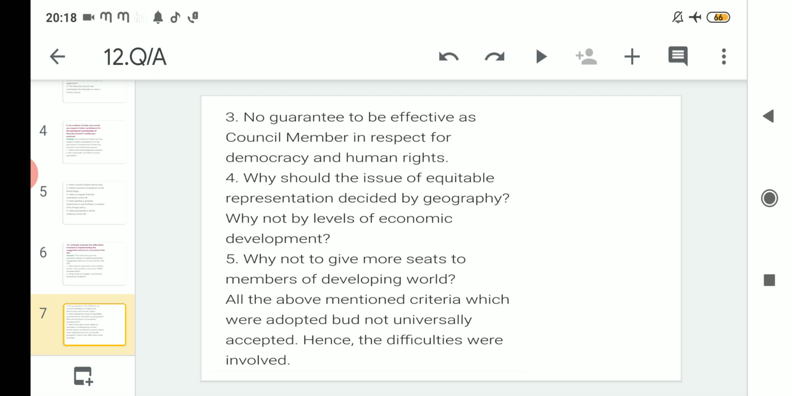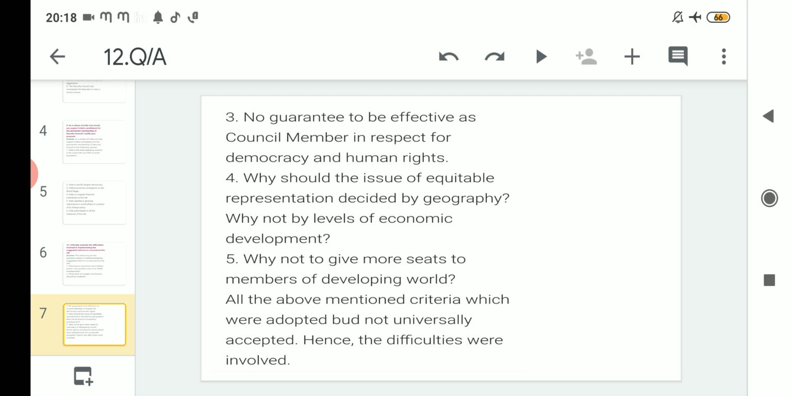After that, there is no guarantee to be effective as a council member in respect of democracy and human rights. Regarding democracy and human rights also, even for those countries which are following this, there is no guarantee and no effectiveness that a country following democracy and human rights will be promoted. That is not the case. The number 4, why should the issue of equitable representation be decided by geography? Why not by levels of economic development?